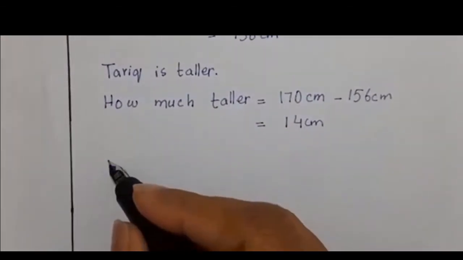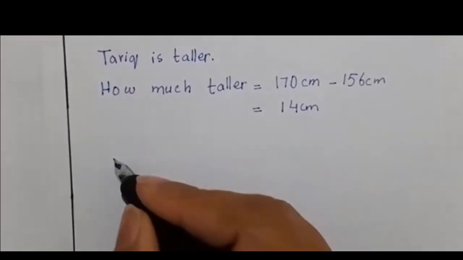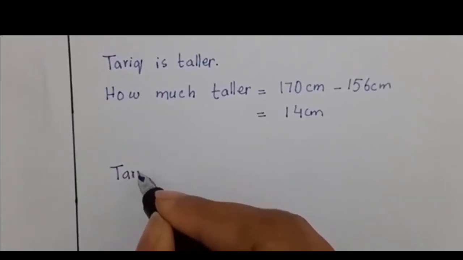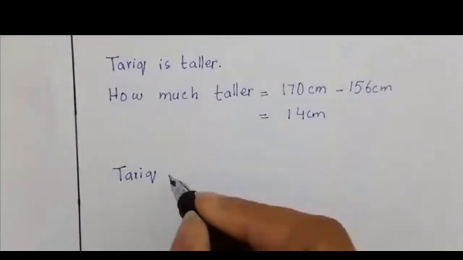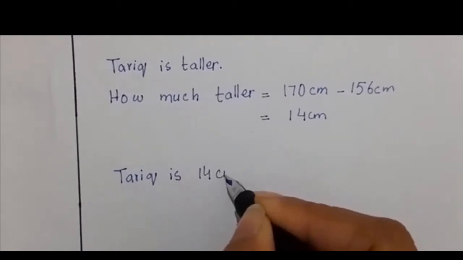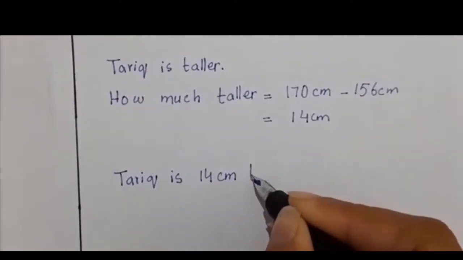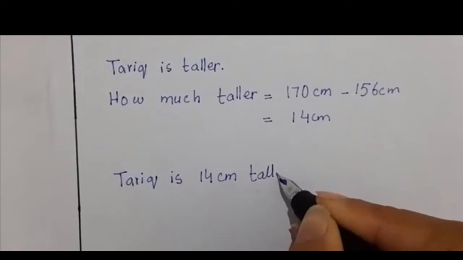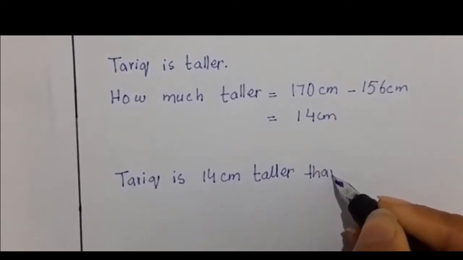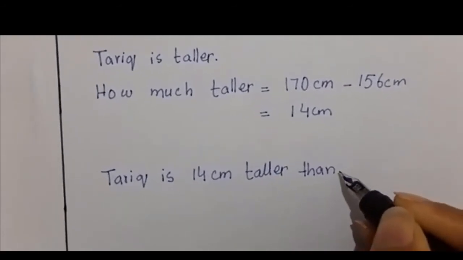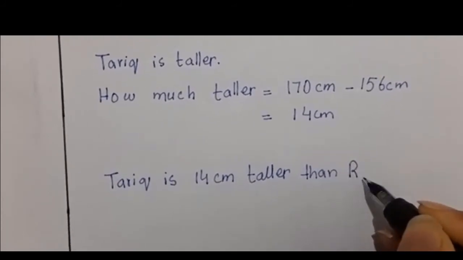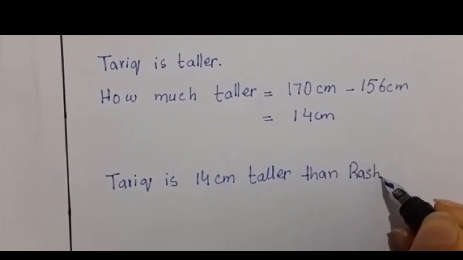So what we have to write? We have to give our answer in a statement form. We will write Tariq is 14 centimeters taller than. T-H-A-N. It is used for comparison. Then Rashid. Because Rashid is a name, so we will write R capital.